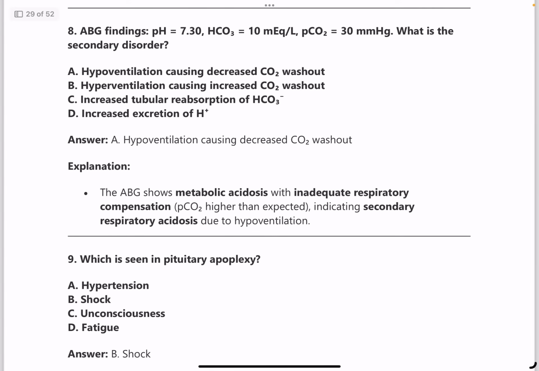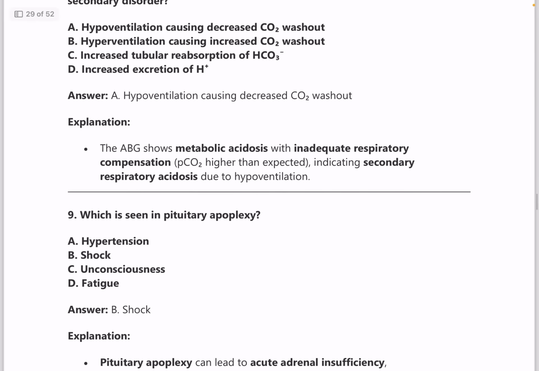And ABG findings of pH of 7.3, bicarbonate of 10, PCO2 of 30. What is the secondary disorder? Answer is hypoventilation causing decreased CO2 washout, because here ABG shows metabolic acidosis with inadequate respiratory compensation, which indicates secondary respiratory acidosis because of hypoventilation being the answer.